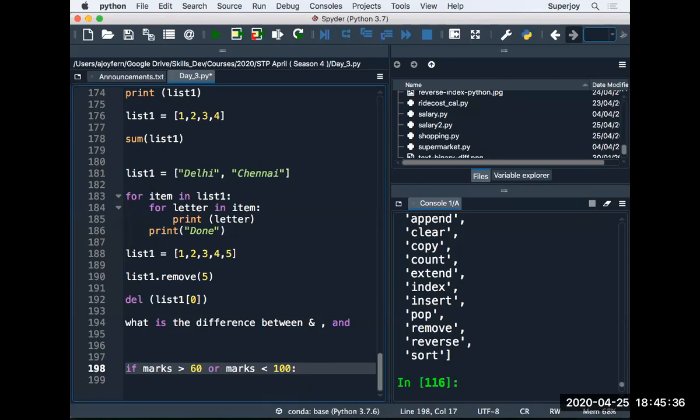Divya Nandesh is saying, so does Python 2.7 and 3.7 use the same syntax? Mostly syntaxes are the same, but 3.7 has a couple more libraries. Internal implementation is a little bit changed, but the syntax almost remains the same, Divya, right?